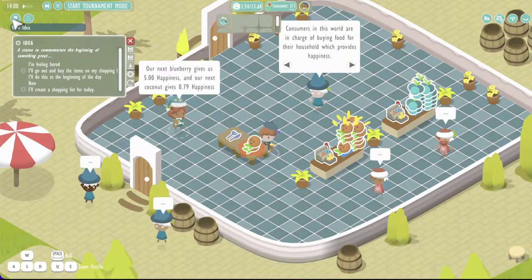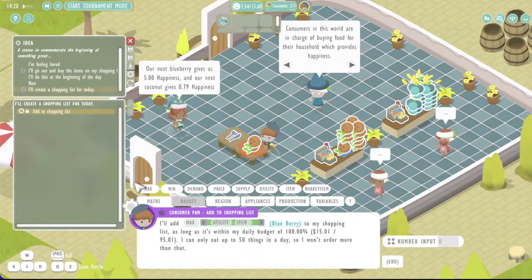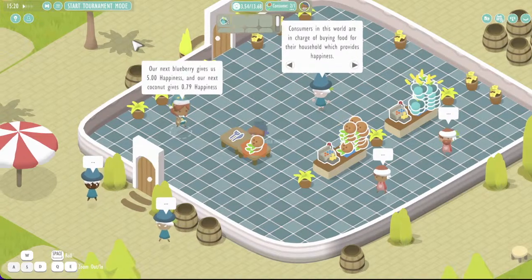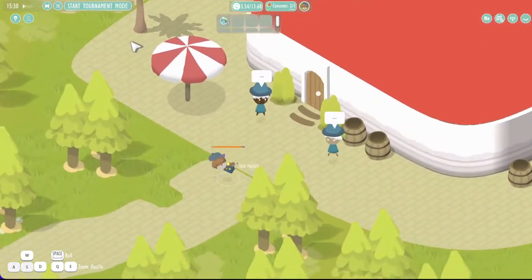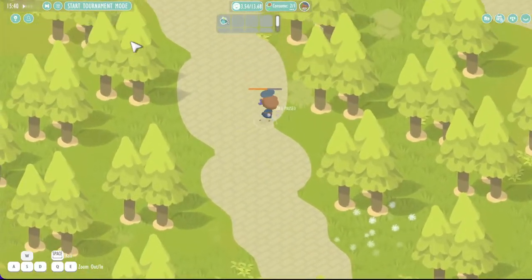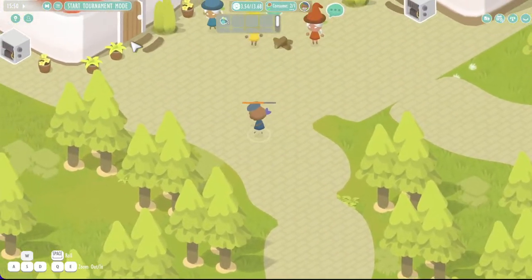You can also see your idea by clicking on this button here, and this is the shopping list that I just created. It is a way to very simply use economic concepts and build economic ideas, economic automation. It's very second nature and very simple, but it adds an interesting layer of complexity to the game. In this level, as usual, you will be instructed to walk around, and I like rolling a lot because it makes things faster.